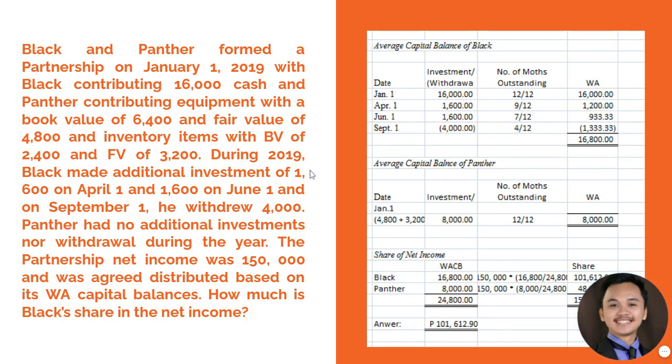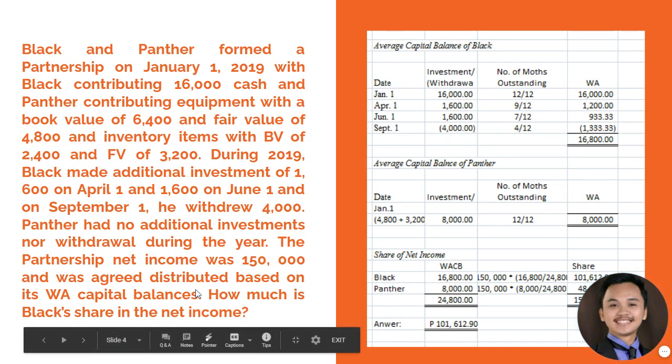During 2019, Black made an additional investment of 1,600 on April 1 and 1,600 on June 1. And on September 1, he withdrew 4,000 pesos. Panther had no other investments nor withdrawal during the year. The partnership net income was 150,000 and was agreed to be distributed based on its weighted average capital balances. The question is, how much is Black's share in the net income?